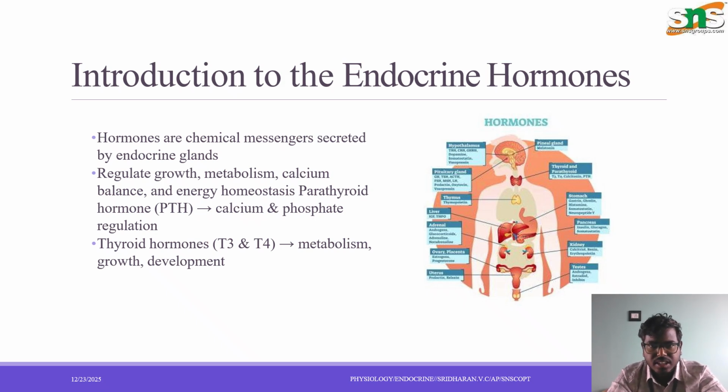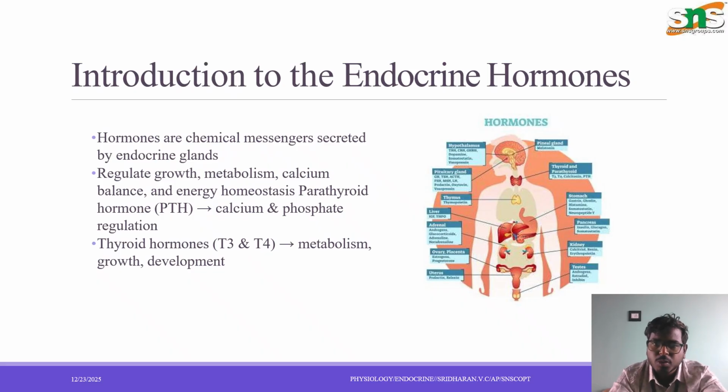The picture on the right side shows the glands which secrete the hormones known as the endocrine hormones. First, we're going to see about the parathyroid hormone. This parathyroid hormone mainly helps in regulating the growth level and the metabolism rate, and also helps in balancing the calcium and the phosphate level.